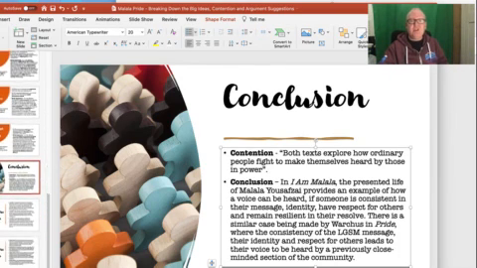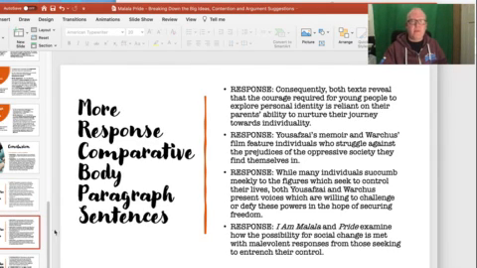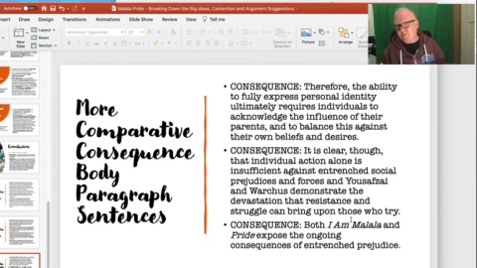So the last thing I'd like to say on this document that I'm sharing with you is that here's some more comparative body paragraph sentences. There's some cause ones. Again, it talks about the comparison between the two. It gives you an idea of some comparison points and how you could write when comparing texts, using this sort of language. So you've got 3 cause sentences here. You've got 4 response sentences here. So again, it gives you some language of how you could write about responses. And then here are some consequence sentences.